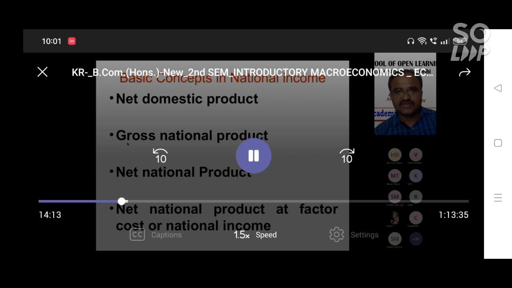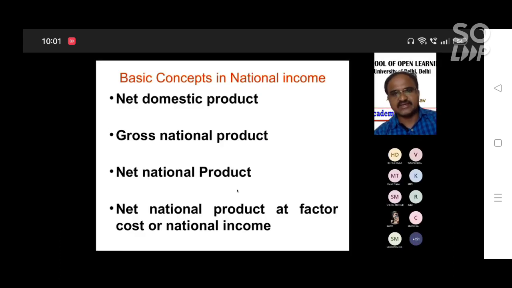So here GNP minus depreciation is NNP, net national product. GNP means C plus I plus G plus NFIA, minus depreciation; that you can call net national product. But this is not national income. We have to calculate it at factor cost. So to get NNP at factor cost, we subtract indirect taxes, IT, and add subsidy to net national product, and we call it net national product at factor cost.